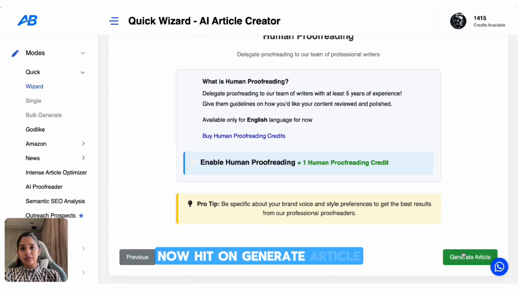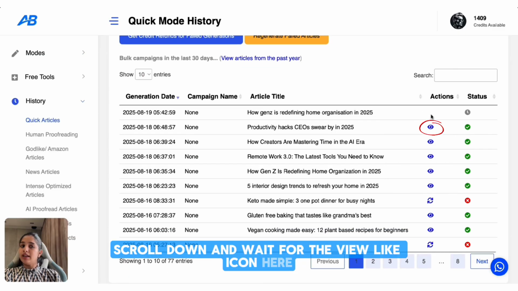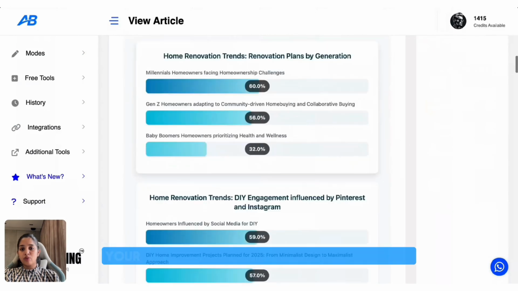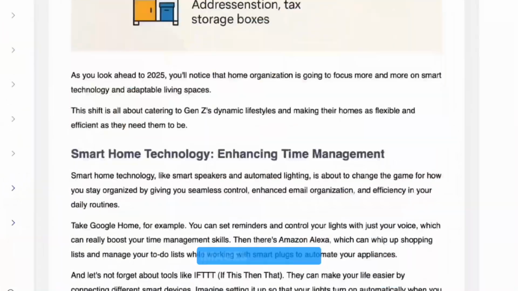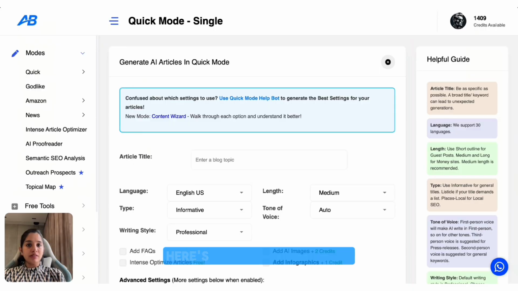Now hit on generate article, click on the history tab, scroll down and wait for the view like icon here and click on that. In under 3 minutes, your blog will be ready with infographics, images, headlines, FAQs, even related videos added.